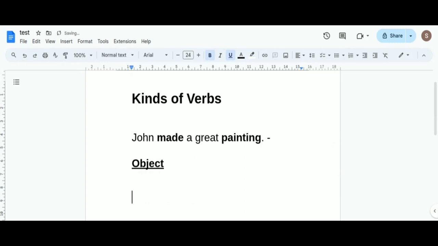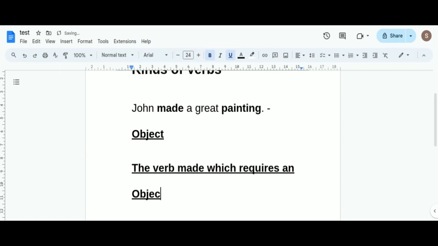So let me write it down. The verb made, which requires an object, is called a transitive verb, right?